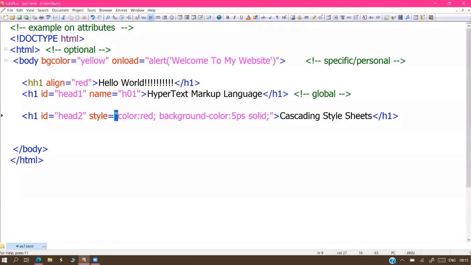Once again, I am saying here we are focusing on attributes. Is that attribute functioning or not? Is that attribute working or not? Yes, working. How can you get the test?